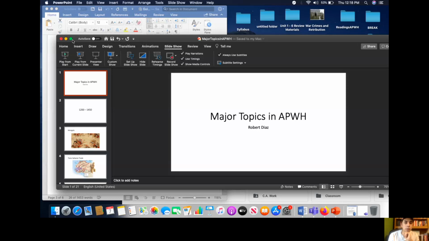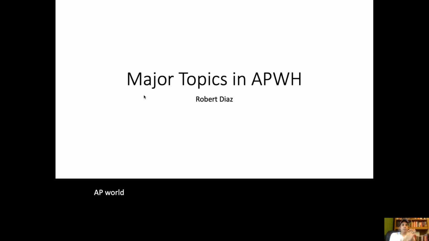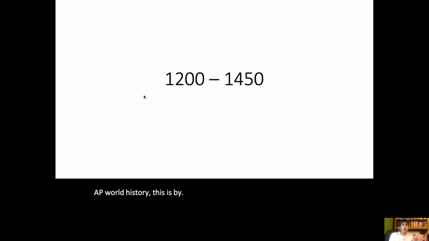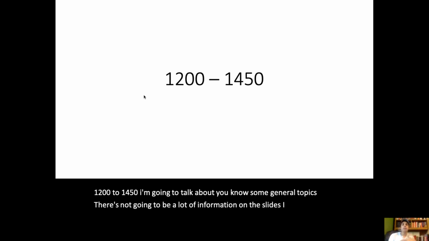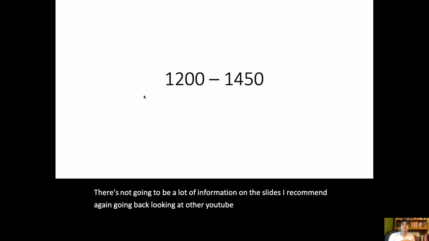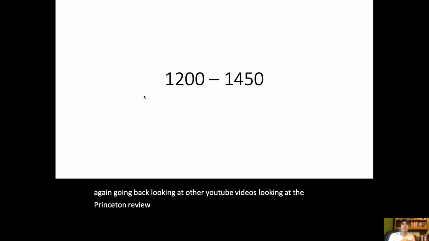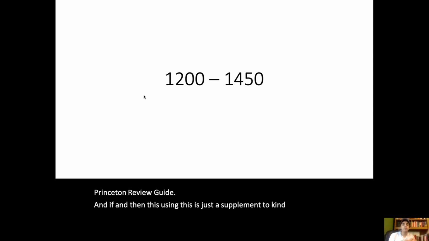So I'm going to share my screen and get into this PowerPoint. All right, so major topics in AP World History. This is obviously something I created. I'm going to divide it into time periods, 1200 to 1450. I'm going to talk about some general topics. There's not going to be a lot of information on the slides. I recommend, again, going back, looking at other YouTube videos, looking at the Princeton Review Guide, and using this as just a supplement to kind of bring stuff together.